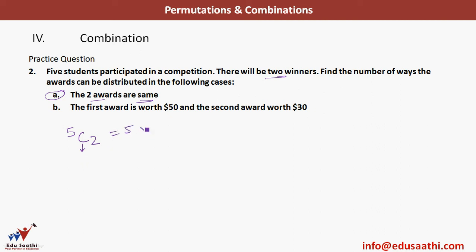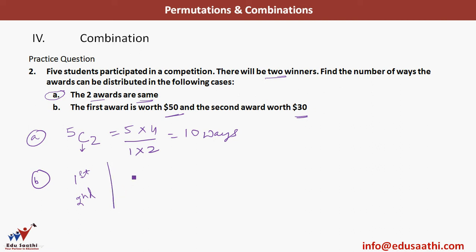So what is the answer? 5 into 4 divided by 1 into 2, which is 10 ways. Okay, so this is the answer to the first case. Let's take the second case. The first award is $50, and the second one is worth $30. Now here it matters who comes first and who comes second, because now I have put a monetary award here.